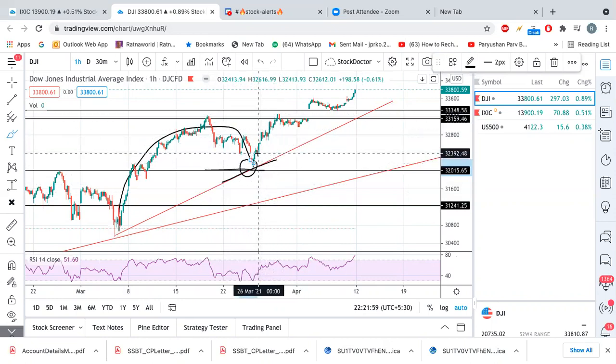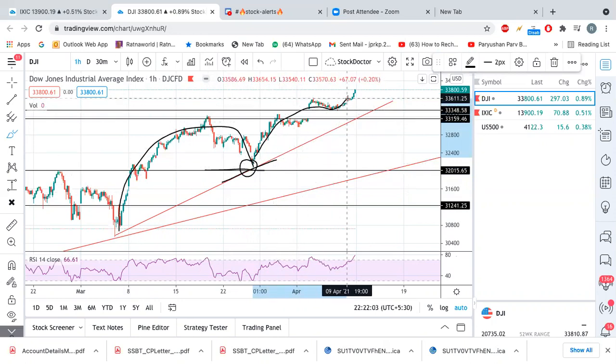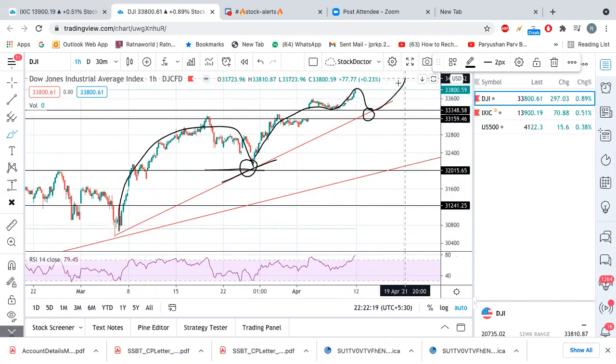Now also it is going like this, it went up, and from here if it comes to this level, right, 33,300 and 33,150, this zone is also a best zone for the short term view. From here it can take a support and go up, right?